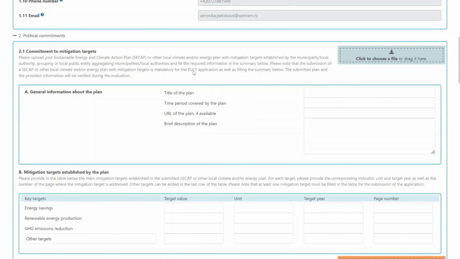In the second section, political commitments, you need to upload your Sustainable Energy and Climate Action Plan or other local climate or energy plan with mitigation targets. The submission of a SECAP or other climate or energy plan with mitigation targets is mandatory for the EUCF application, as well as filling the sections A and B. To upload the plan, use the Click to choose a file or drag it here.